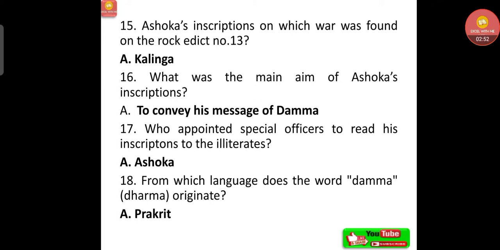Who appointed special officers to read his inscriptions to the illiterates? Because in those times all the people were not literate, many people were not literate. That's why what did Ashoka do? He appointed special officers to read the inscriptions. From which language does the word Dhamma, that is Dharma, originate? That is Prakrit.